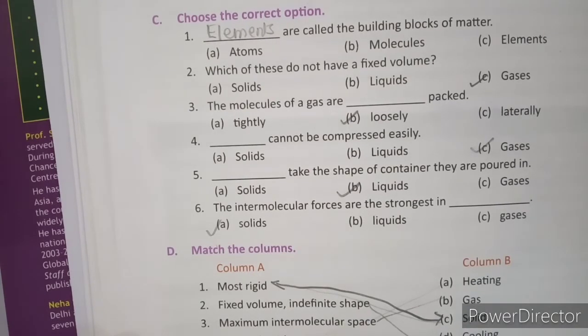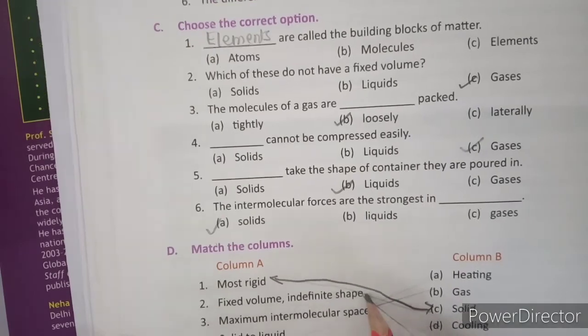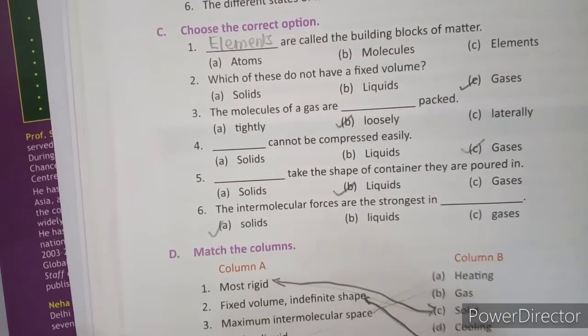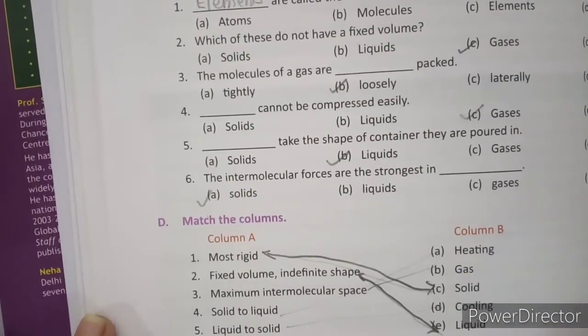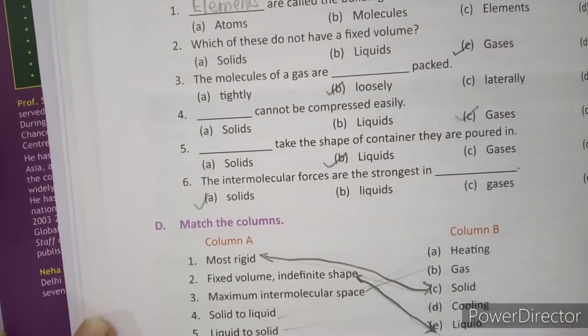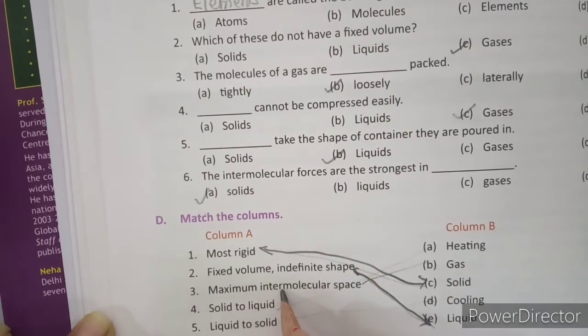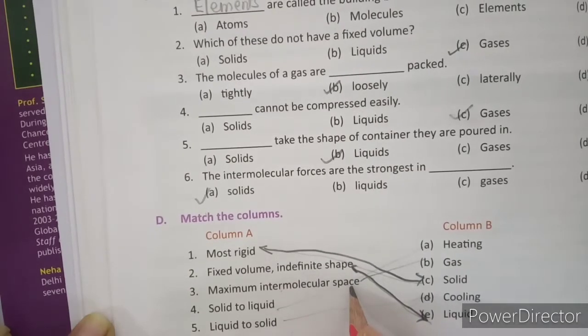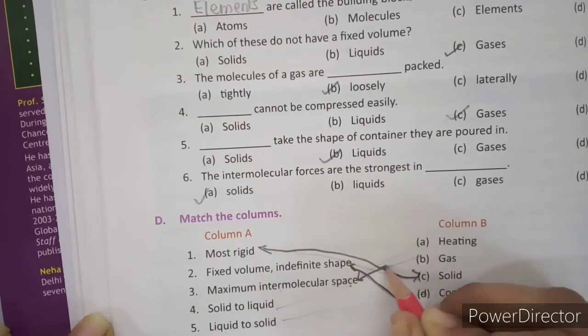Fixed volume, indefinite shape. You will match this with liquid. Now maximum intermolecular space. Maximum intermolecular space will be your gas.